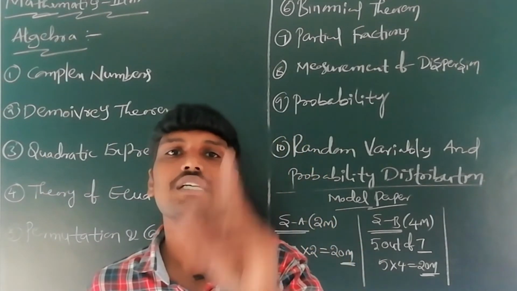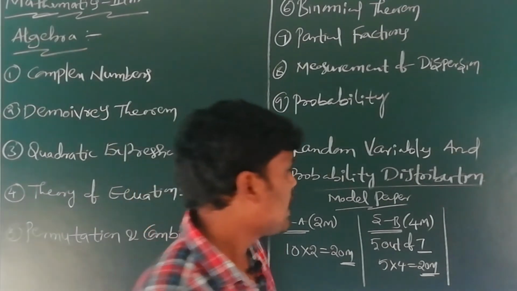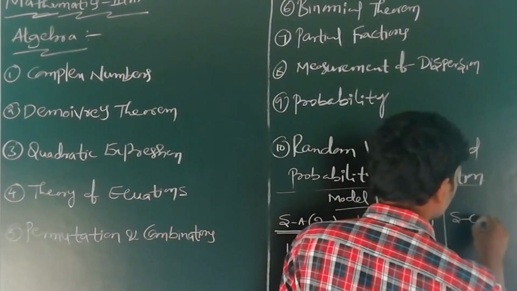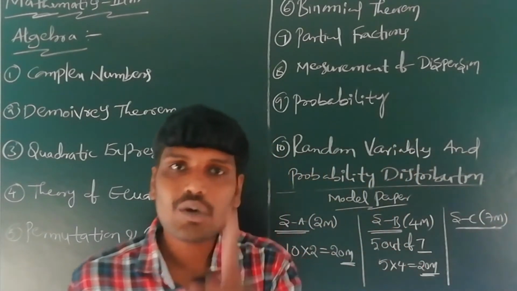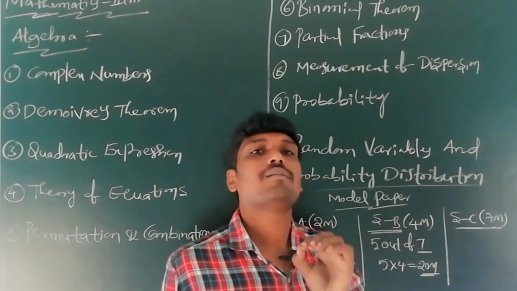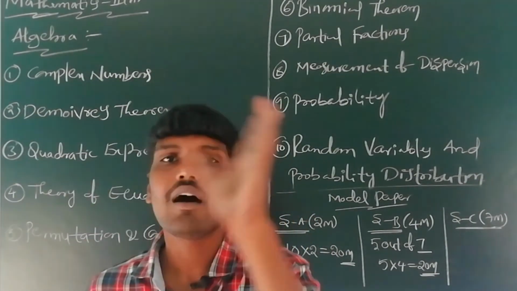Short answer questions: 7 questions are given. You can write any 5 questions. Next, section C. Section C is the 7 marks questions, essay questions. This section C is long answer type questions.